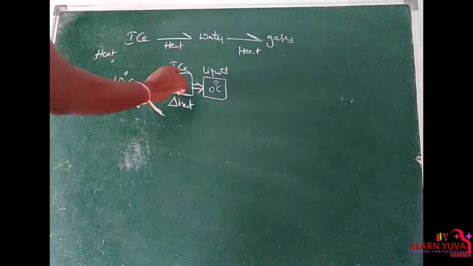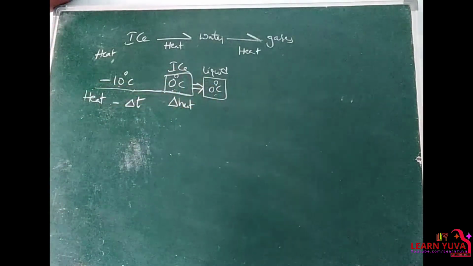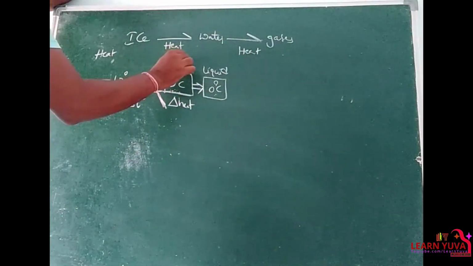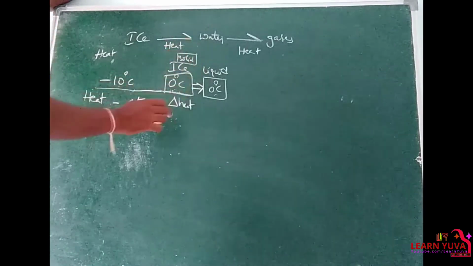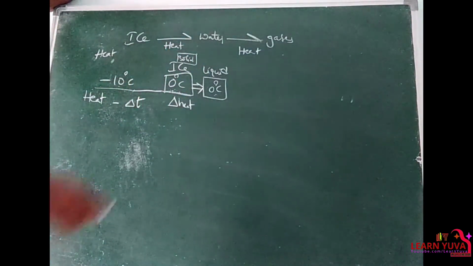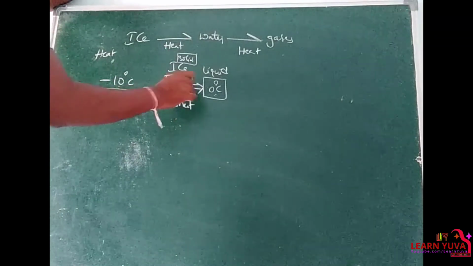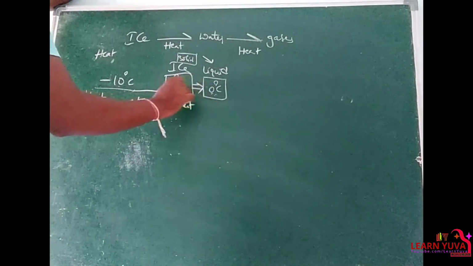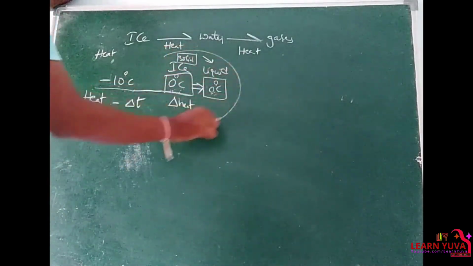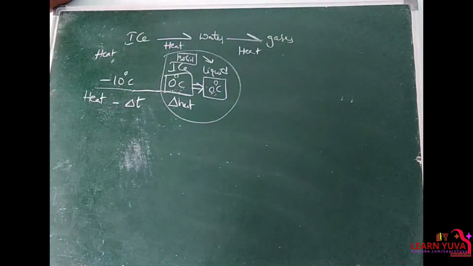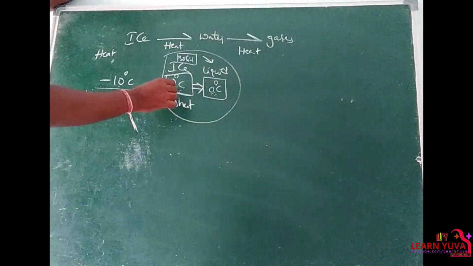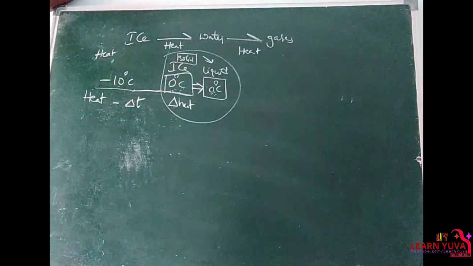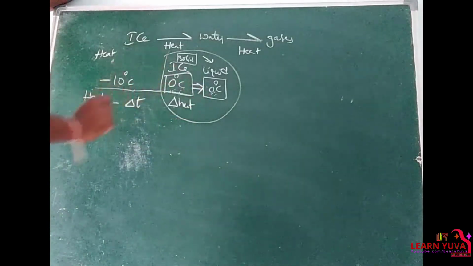That means the temperature is the same, 0 degrees Celsius only. Even though we are giving heat energy, it is used to change the state from solid to liquid. Here the temperature remains constant and this is nothing but latent heat. At 0 degrees Celsius, water exists in solid state as well as liquid state. Here the temperature remains constant.